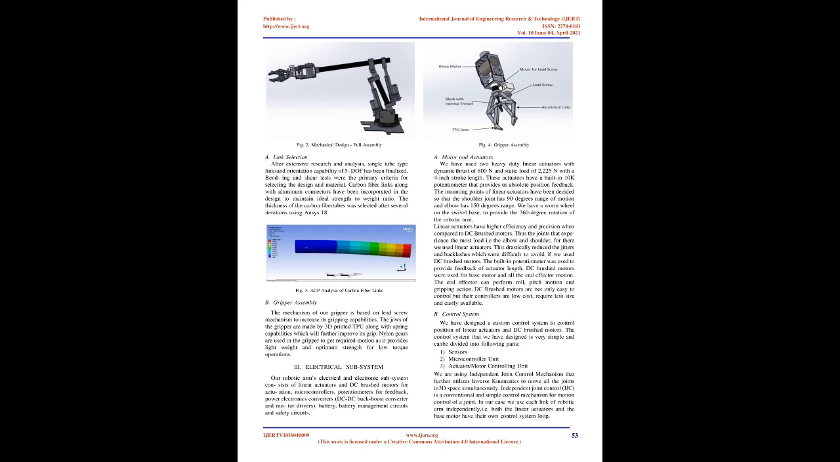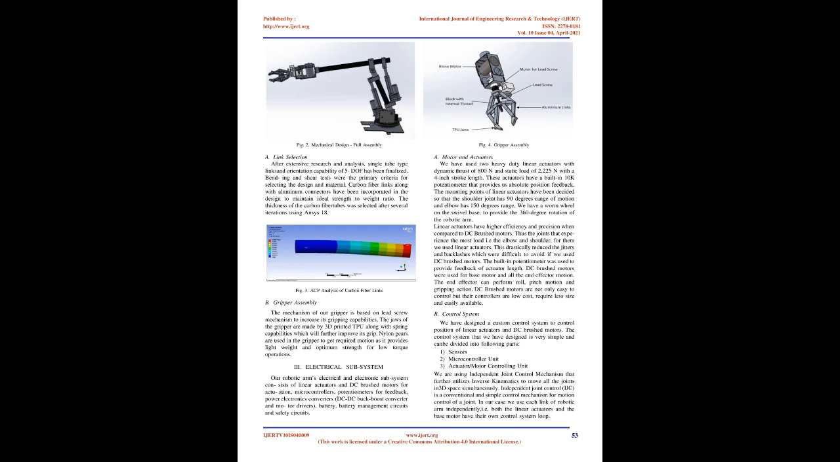A. Link selection. After extensive research and analysis, single tube type links and orientation capability of 5DoF has been finalized. Bending and shear tests were the primary criteria for selecting the design and material. Carbon fiber links along with aluminum connectors have been incorporated in the design to maintain ideal strength to weight ratio. The thickness of the carbon fiber tubes was selected after several iterations using ANSYS.